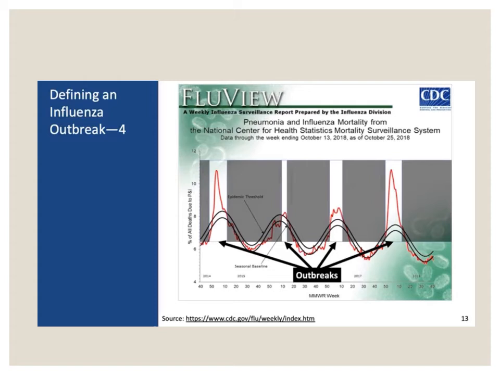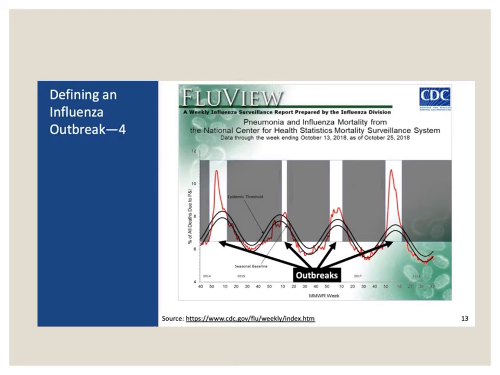And this could differ from community to community based on what they usually see happening as a percentage of all deaths due to pneumonia and influenza. So they have their own baseline, and then they use this data. And across the United States, they have a baseline. So here we can see the baseline, and we can see the epidemics happening and when they're happening.